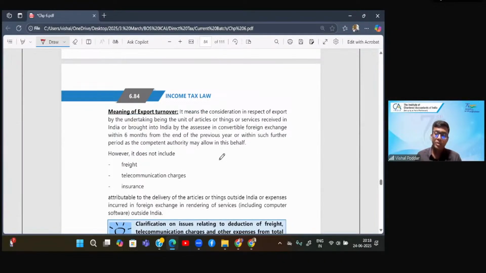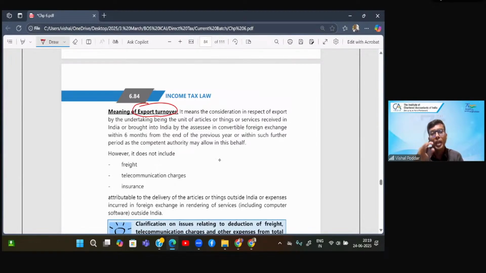Now, important points relating to this working. What it says, when we are talking about the numerator, export turnover does not mean the value of export. It means the amount which you have brought into India. So again, same point what we studied in royalty also. It may happen that your export is of 100 crores.